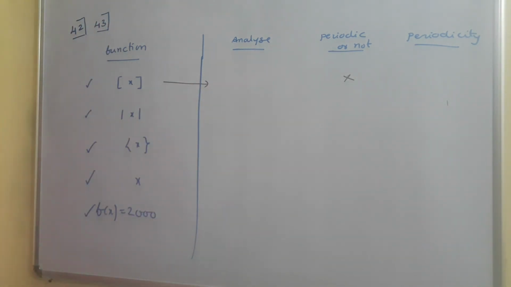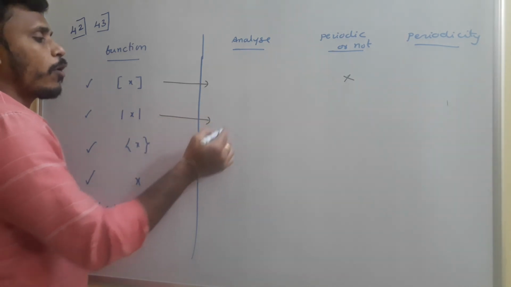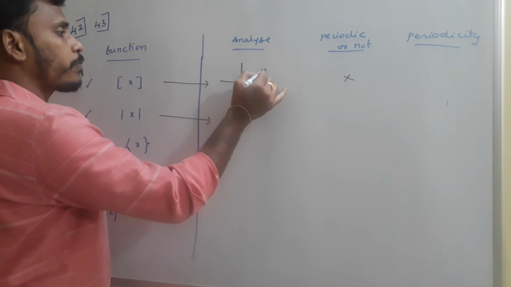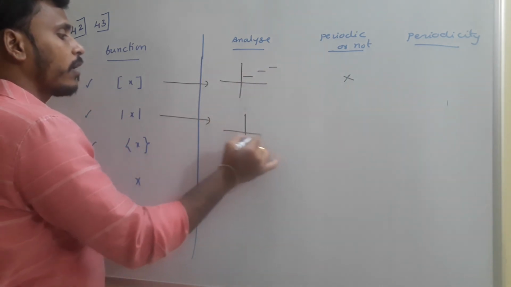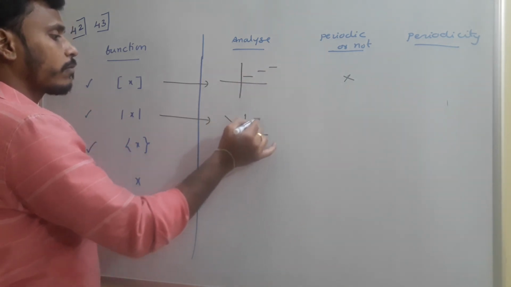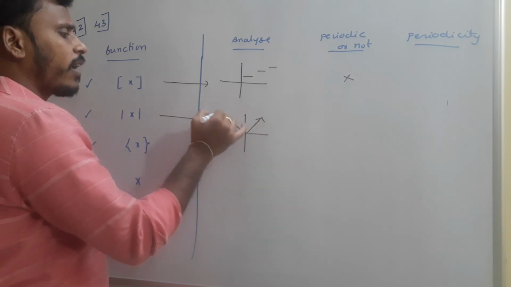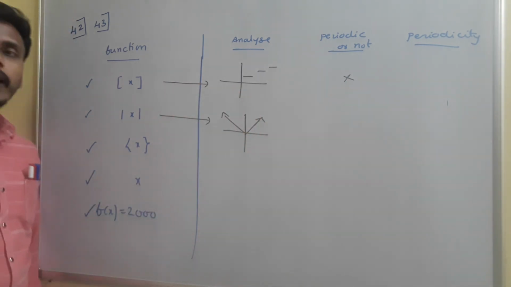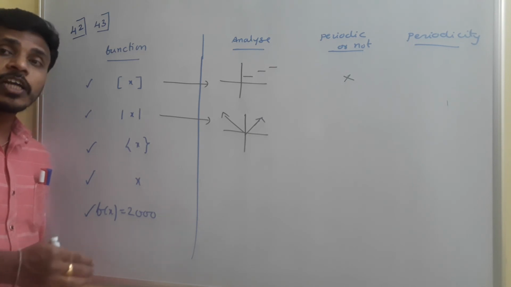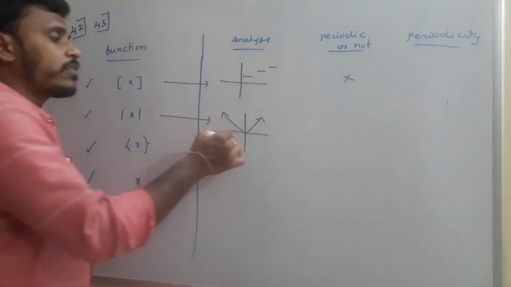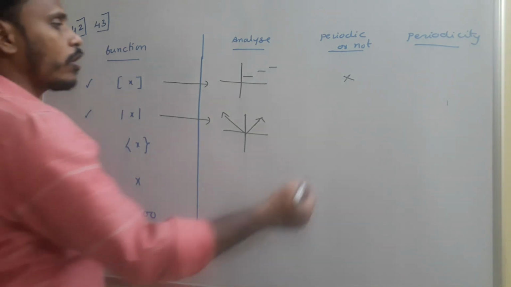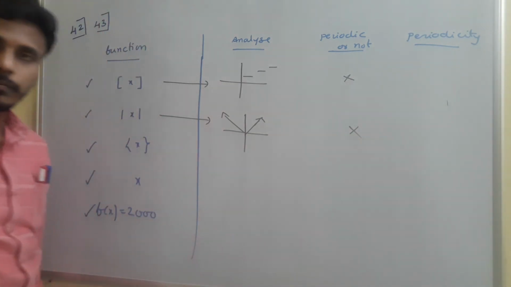Whereas the modulus of x, we know the shape of the modulus of x. For step x the graph is simply steps, whereas for mod x, the graph is just like this, two lines like that. Again, it is very clear that the graph is not showing the same behavior. Once it goes on like that, it never comes back, and that's why modulus of x is also not periodic.